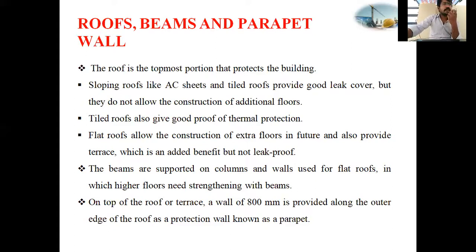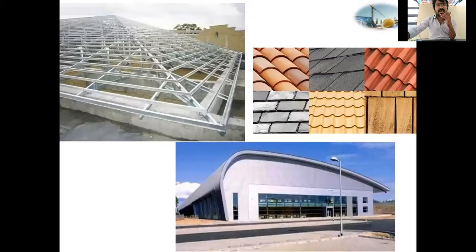Have you got it? Sloping roofs like AC sheets and tiled roofs provide good leak cover, as they are provided one over the other. If you see the tiled roof, if water falls on this, what will happen?